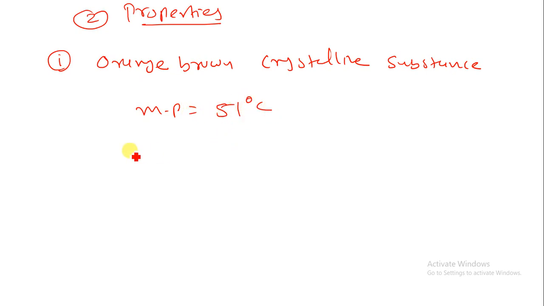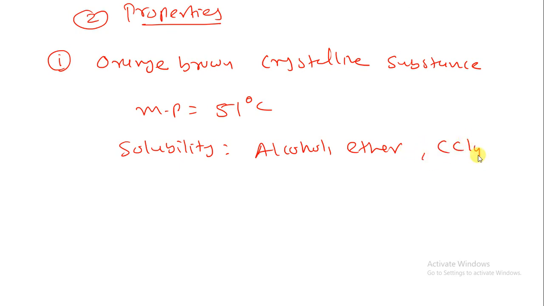For solubility, you have to remember that it is soluble in alcohol, ether, and CCl4, carbon tetrachloride. Another property to remember is that it decomposes at 50 degrees Celsius in an inert atmosphere to give tetracobalt dodecacarbonyl, Co4(CO)12.